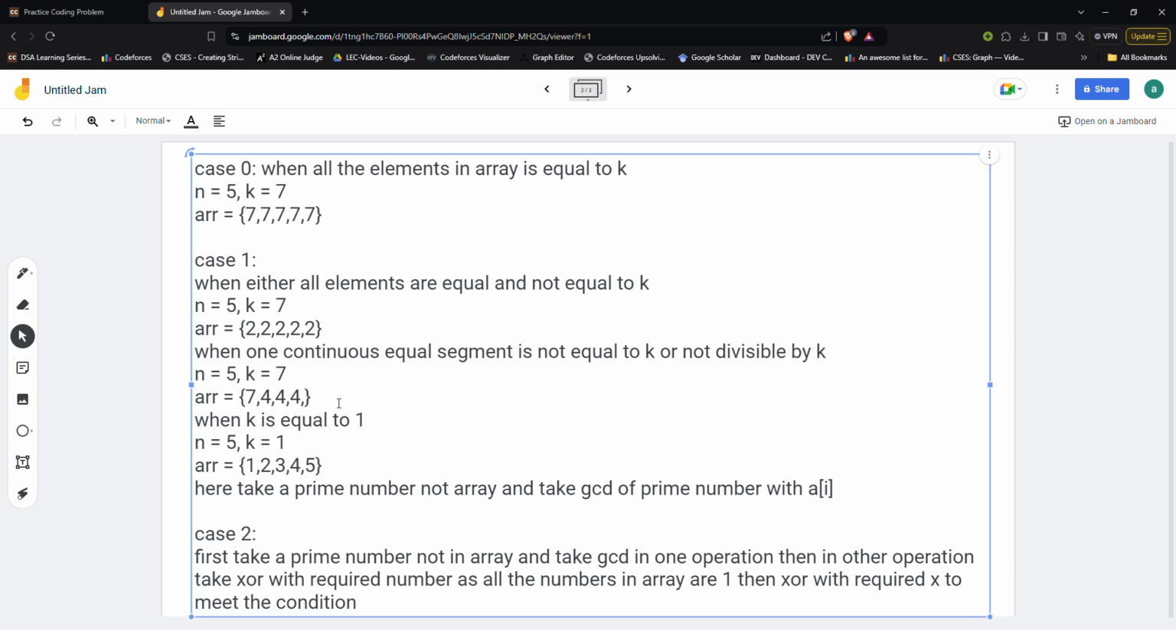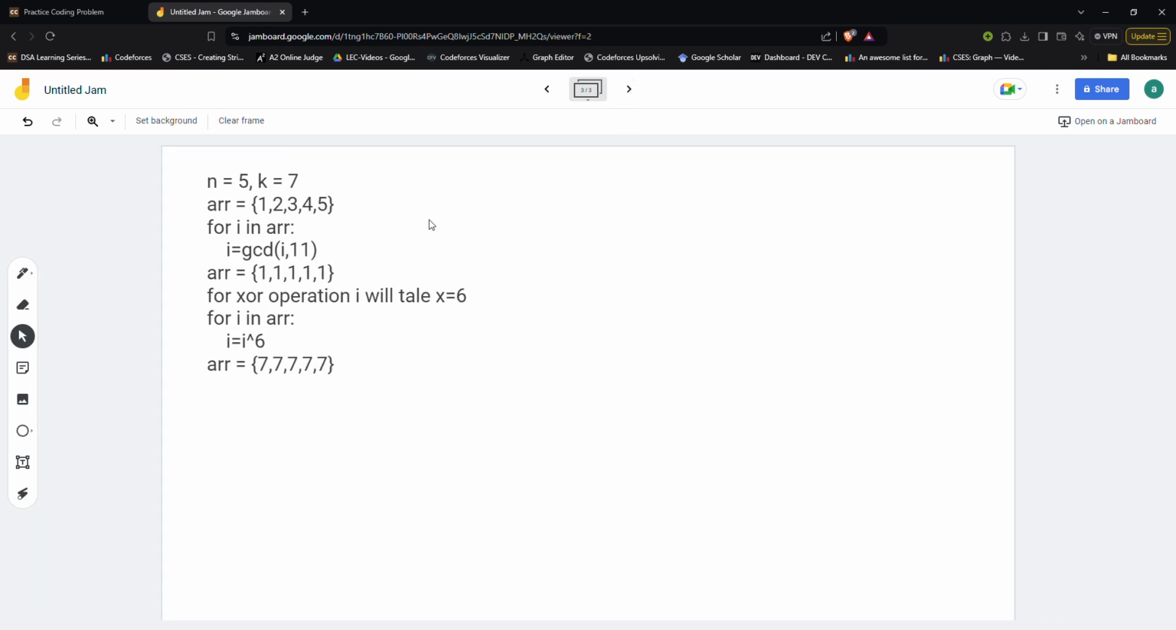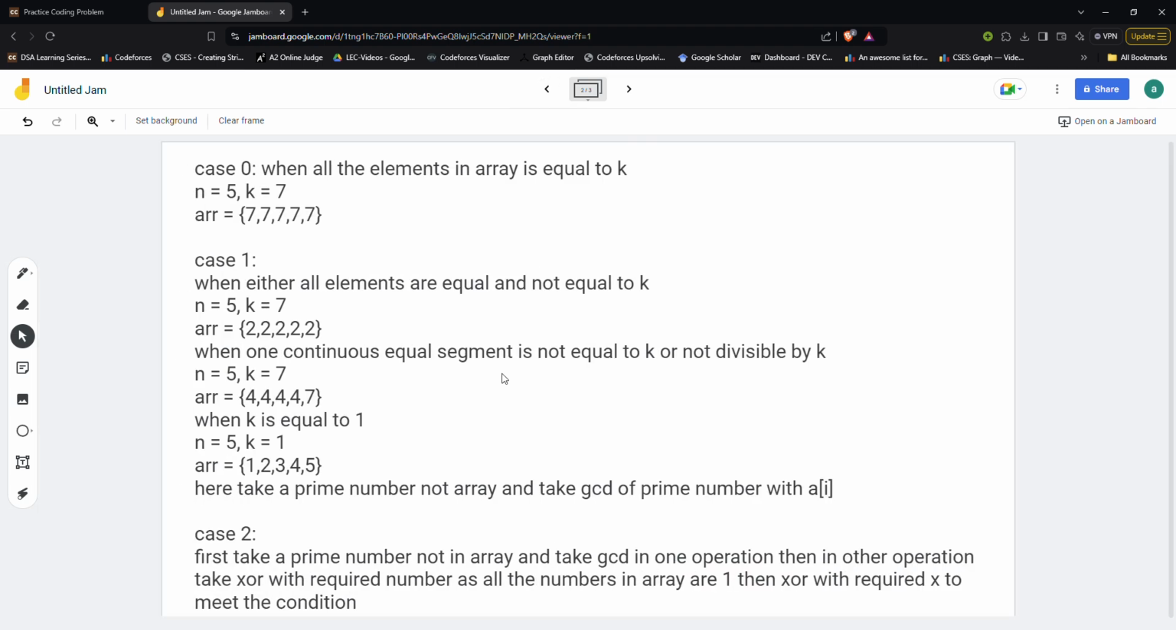Similarly, if instead at the end I have all the values that are not equal to my k, or at the start I have all the values not equal to k. So these are the three cases that should be covered for this second point in order to get my answer 1. The last case is when my k is equal to 1, and obviously when the 0 and 2 cases are not there. So in one operation I can make all the values 1, as we saw in this example: we take a prime number that is not present in the array and simply take the GCD of A[i] with that prime number.